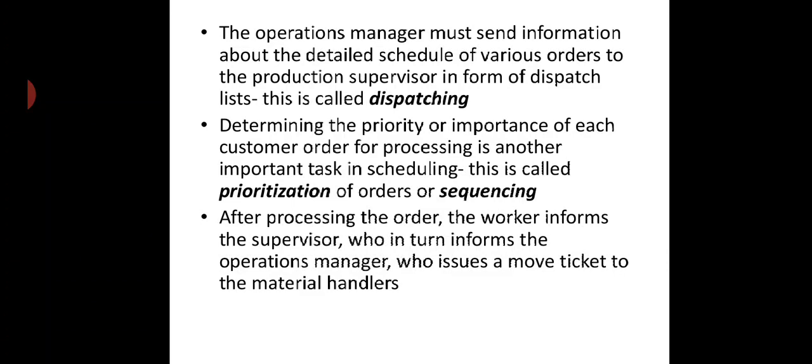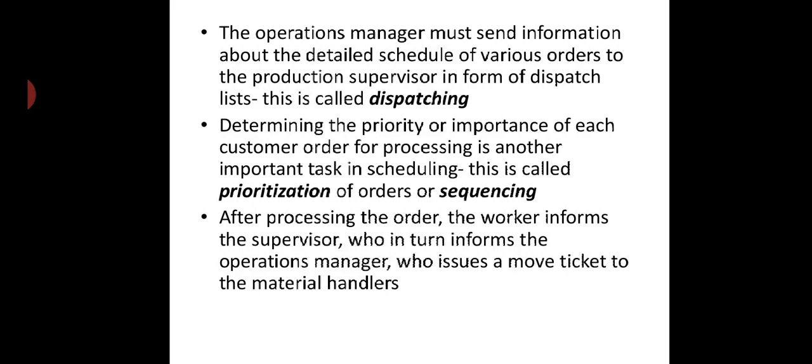Determining the priority or importance of each customer order for processing is another important task in scheduling. This is called prioritization of orders or sequence. Many times there are a lot of customers who want the product immediately, right? And in many cases there are a lot of customers who need the product after a certain period of time. So no such emergency is there for those types of customers. So we have to give priority to those customers who require the product immediately. If you are providing sequencing or priority, it is called prioritization.